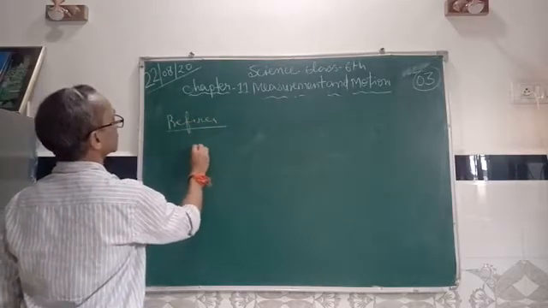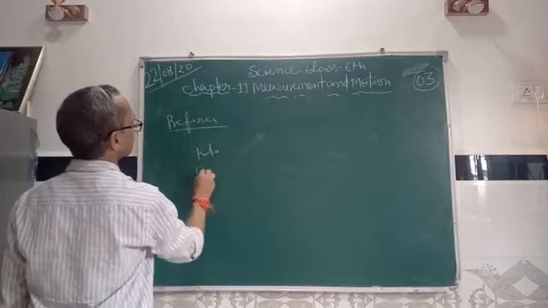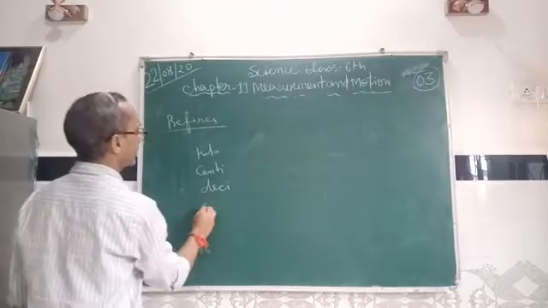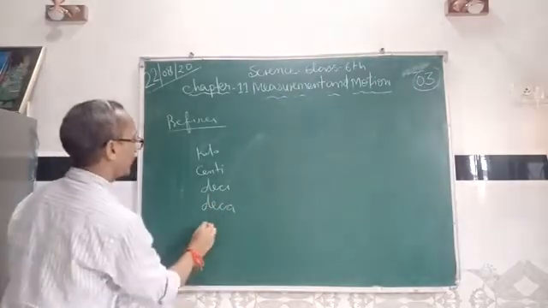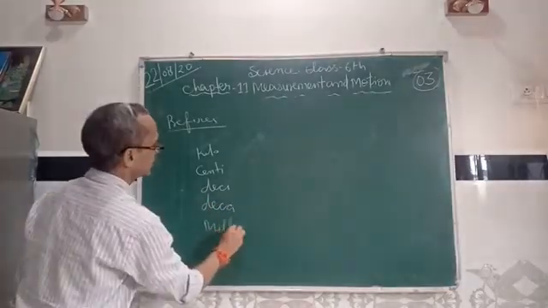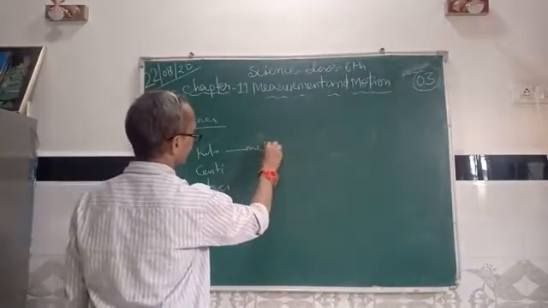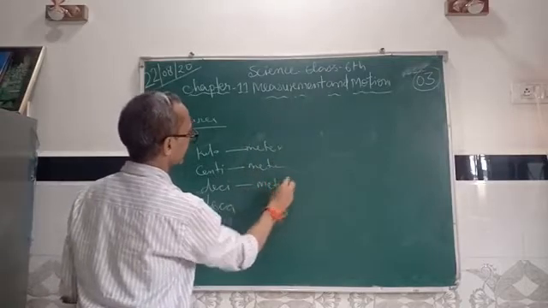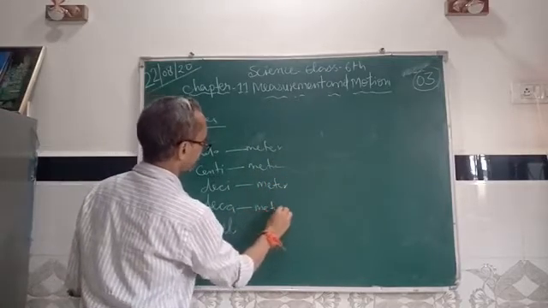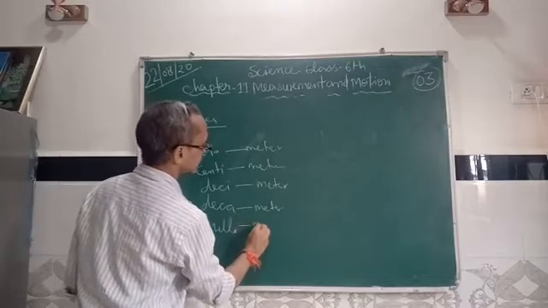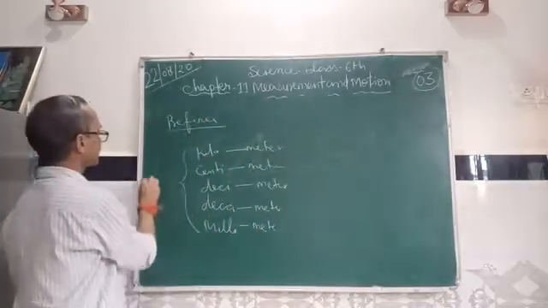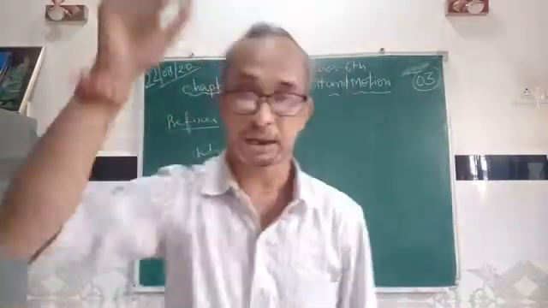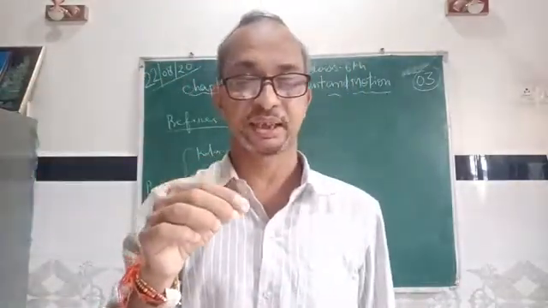Prefixes means kilo, centi, deci, deca, milli: kilometer, centimeter, decimeter, decameter, millimeter. These are prefixes. Means the word used before the word is known as the prefix.